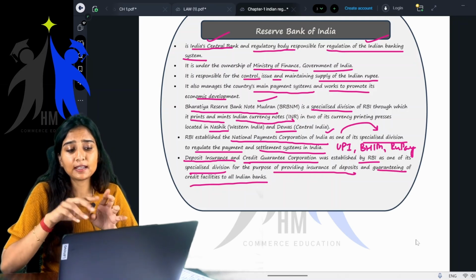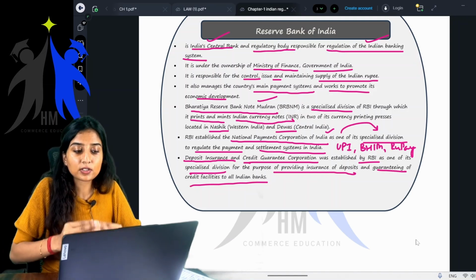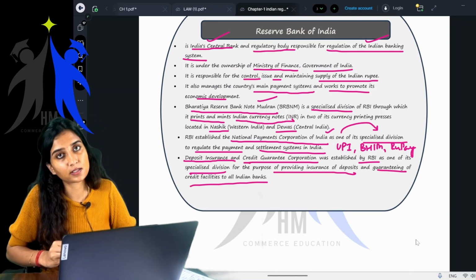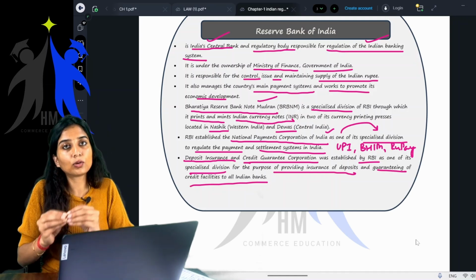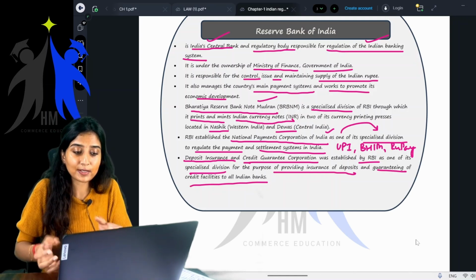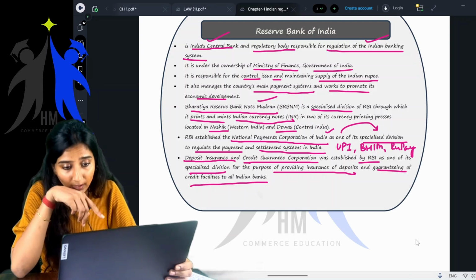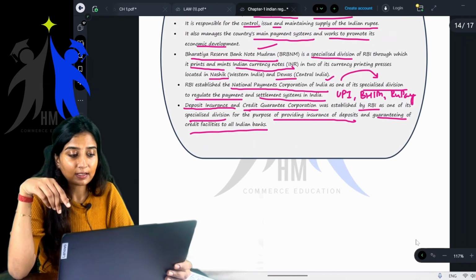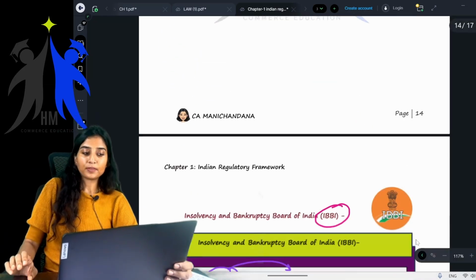Next, NPCI, National Payments Corporation of India, is one of the specialized divisions of RBI which controls or regulates the payment and settlement systems in India. Next, Deposit Insurance and Credit Guarantee Corporation. This is also a wholly owned subsidiary of RBI, which will provide insurance support to the deposits and guarantee of the credit facilities to all the banks which are registered with the RBI.